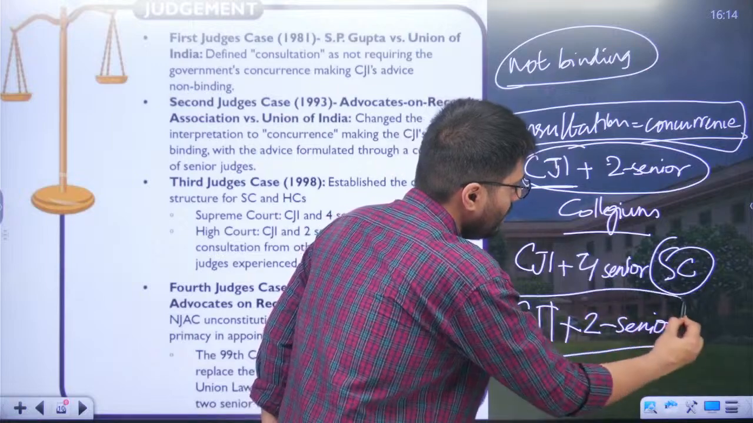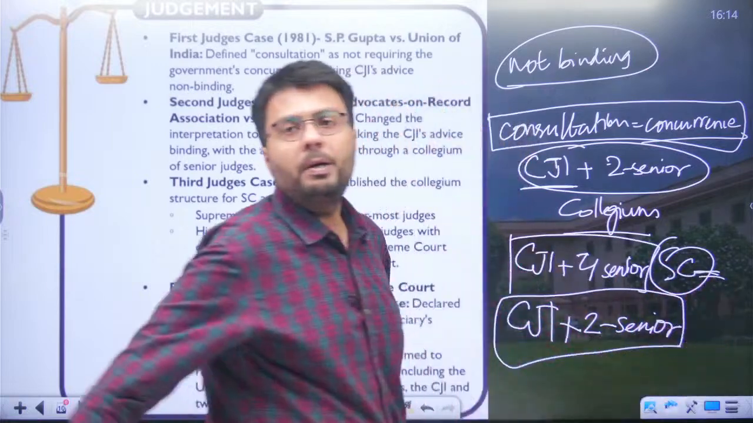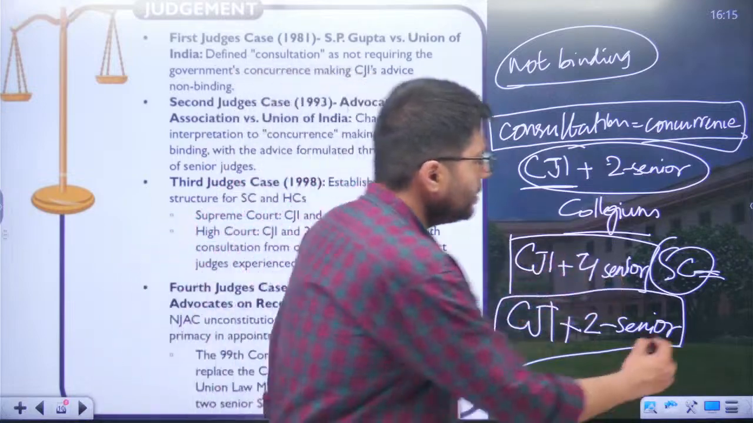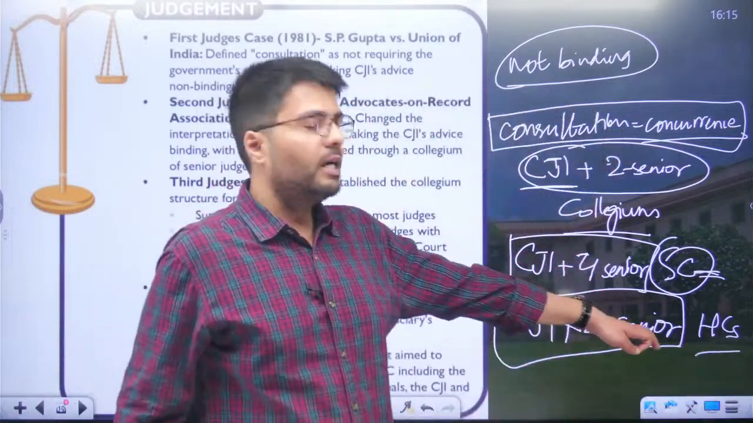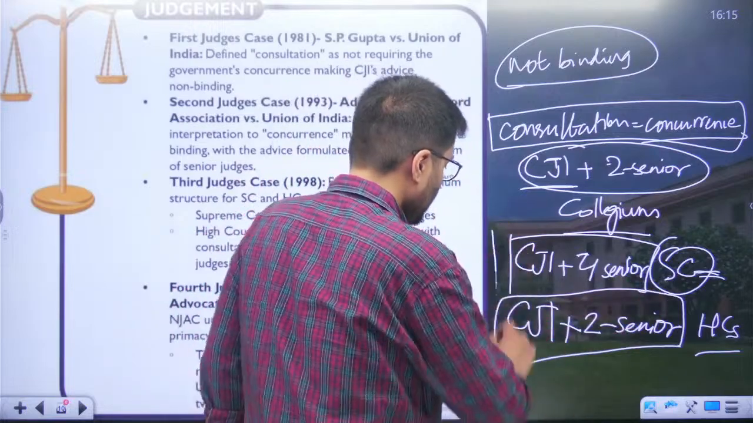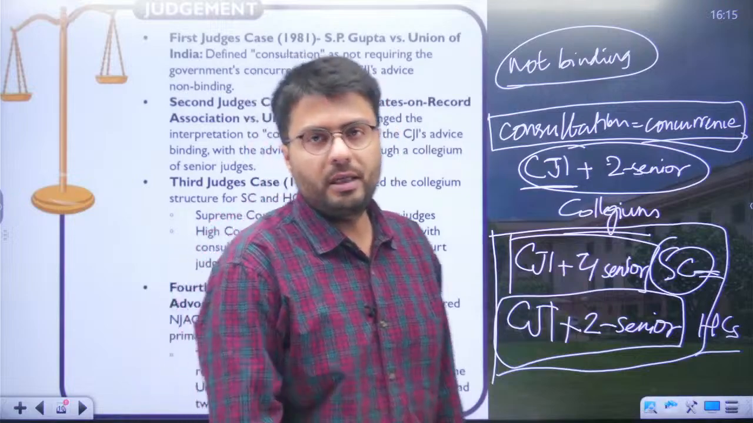So this became the size of the collegium now: for appointment of Supreme Court judges, the CJI will consult 4 other senior most judges, whereas for appointment of High Court judges, the Chief Justice of India will consider the opinion of 2 senior most judges. So this is the present size of the collegium as far as judicial appointments are concerned.